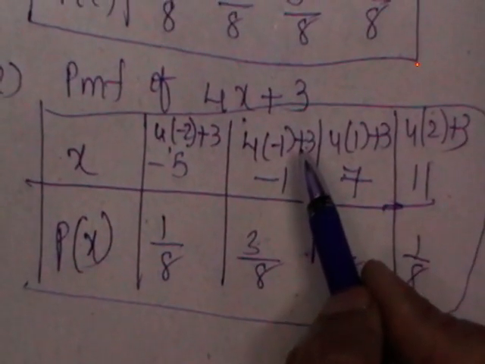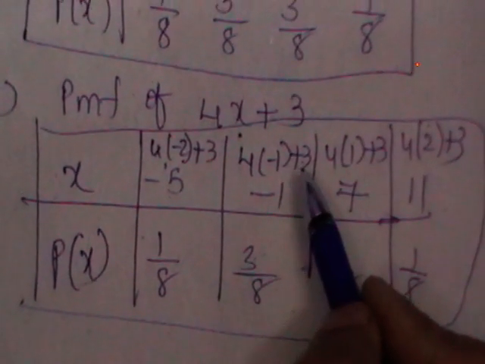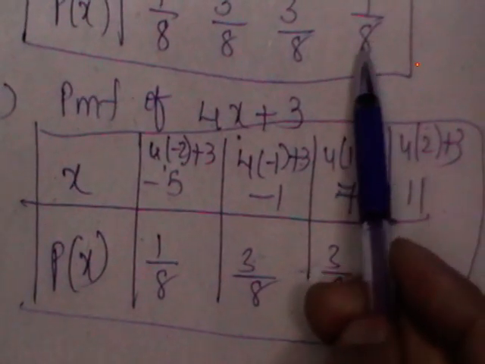I'll post some homework problems on this also. So these are the transformations of a discrete random variable. Okay, thank you.